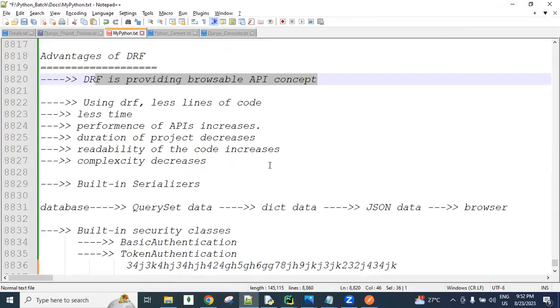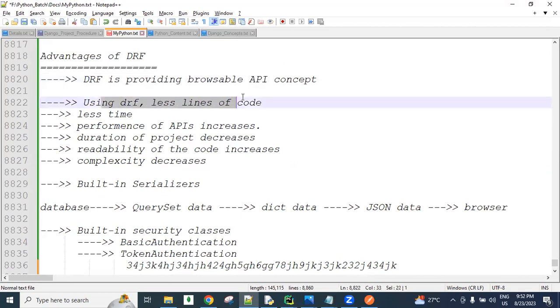Clear? Are you understanding what the advantage of Django REST framework is? We are writing fewer lines of code.